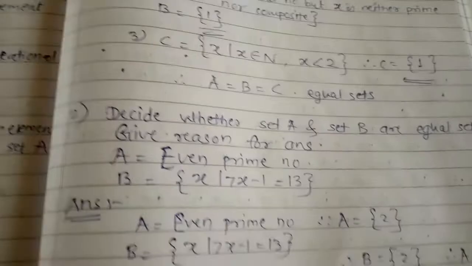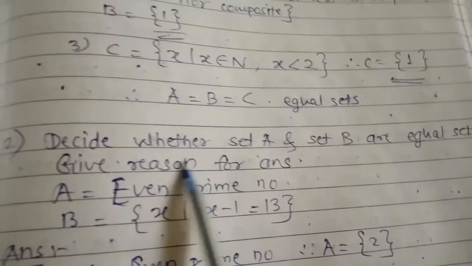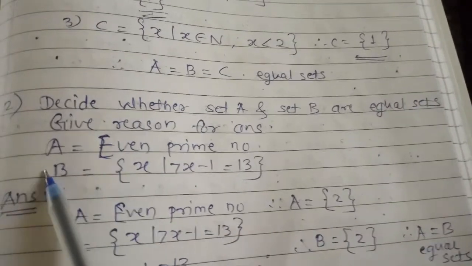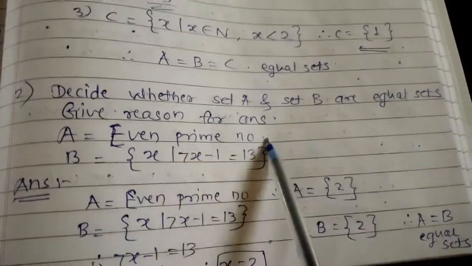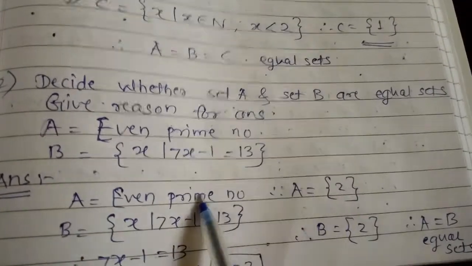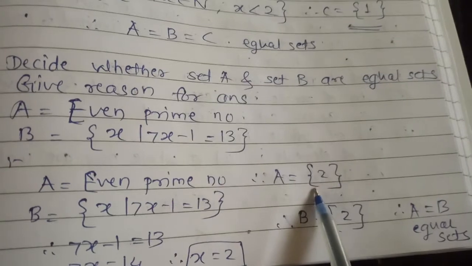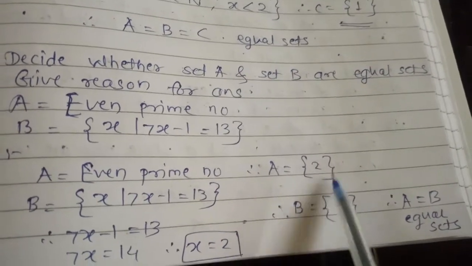Now see the next example, that is second. Decide whether the set A and set B are equal sets and give reason for the answer. You are given A is the even prime number. You know that there is only one even prime number, that is 2.